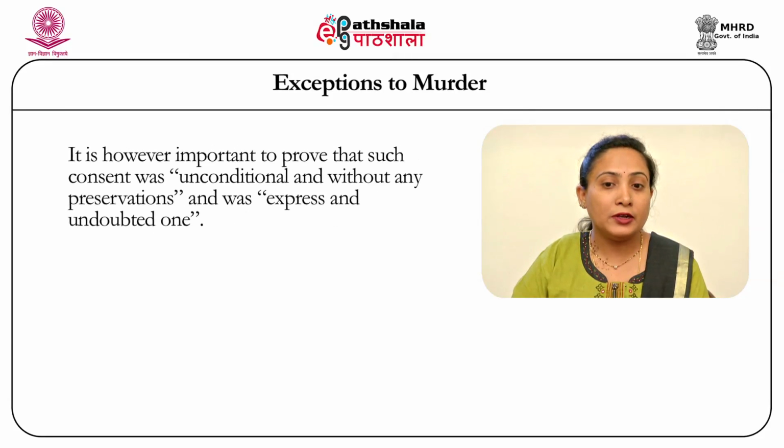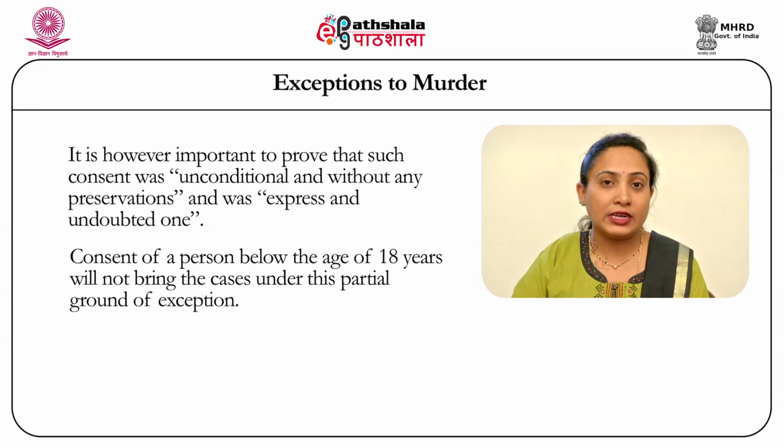It's however important to prove that this consent should be an unconditional one without any reservations. Further, the consent given by the victim must be clear, express and undoubted. The whole burden lies upon the accused to get this ground of exception. Consent of a person below 18 years would continue to make it an offence of murder.